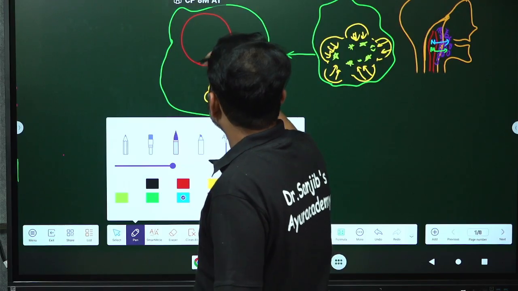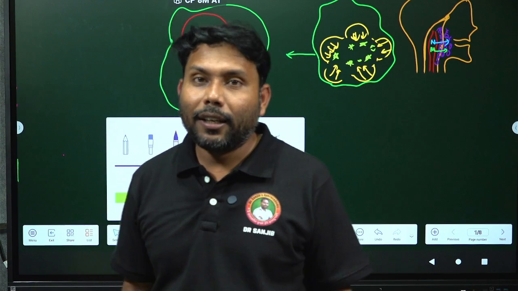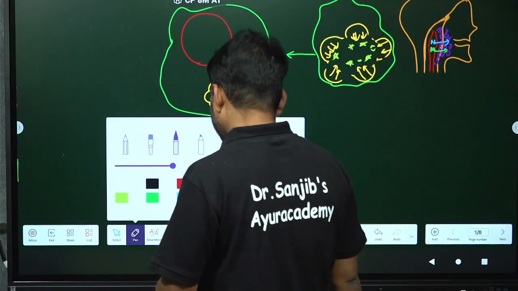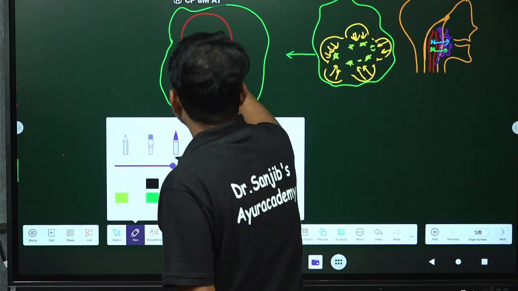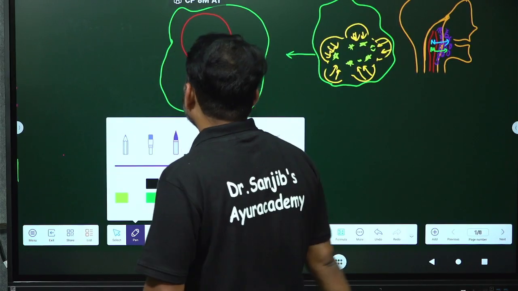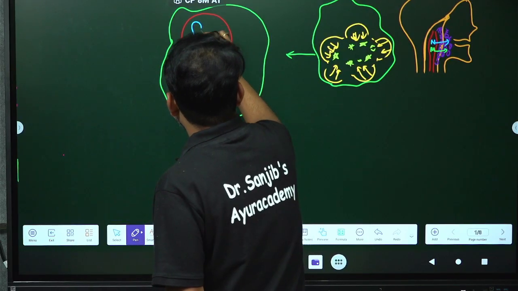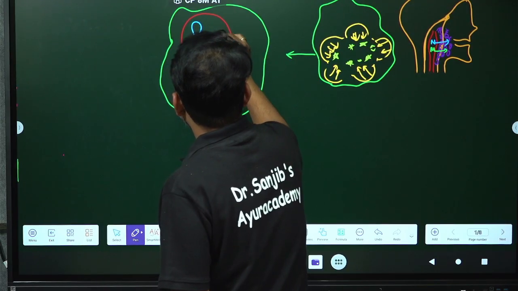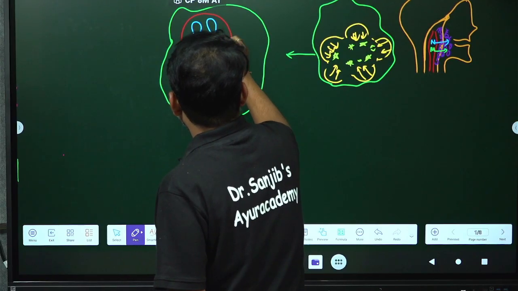So we all are having genetic material, we are having chromosome. The same thing is happening in the monocyte. In the chromosome, there is a short arm and there is a long arm. So this is a chromosome, short arm and long arm.